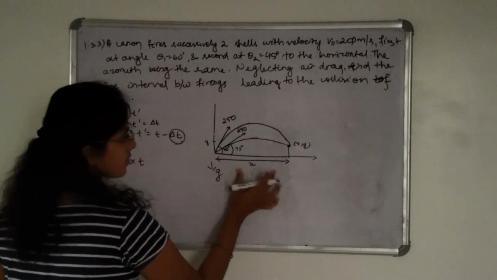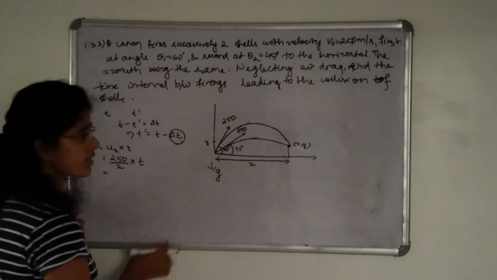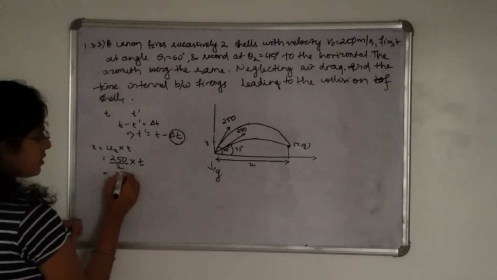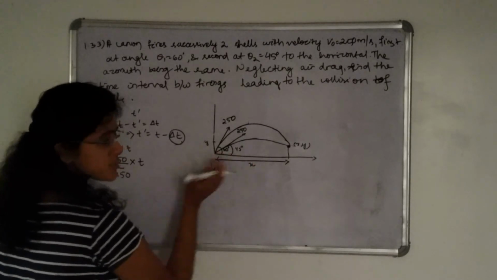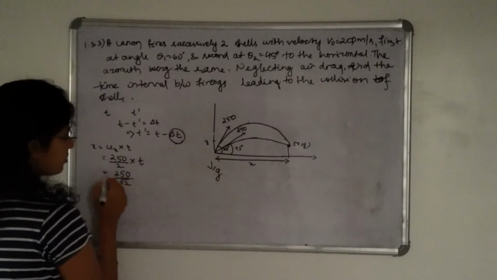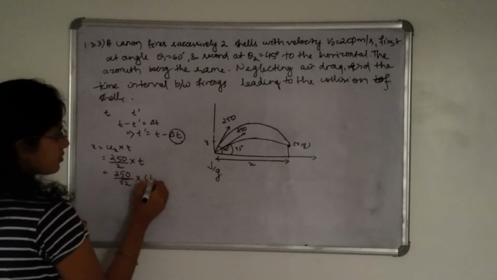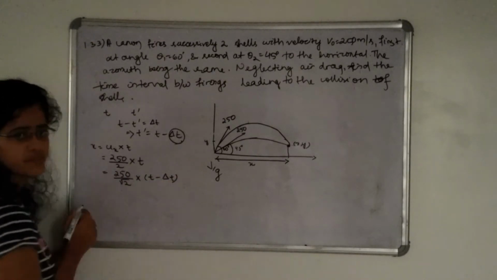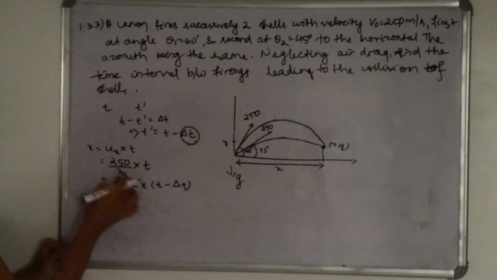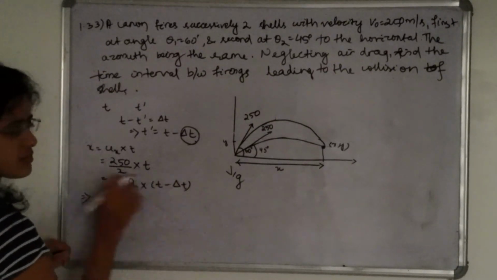The same x is covered by the second shell in t minus del t time. So it will be 250 cos 45 degree. Ux is cos 45, means 1 by root 2 into t minus del t. So from these two equations we can find the value of t in terms of del t.